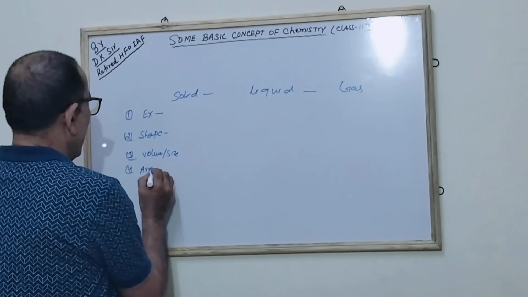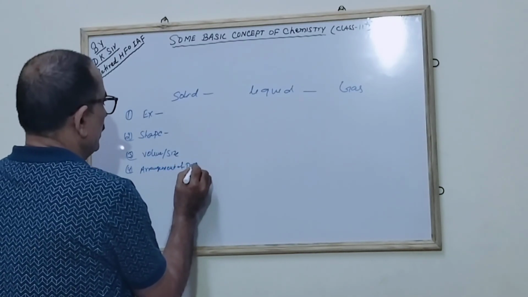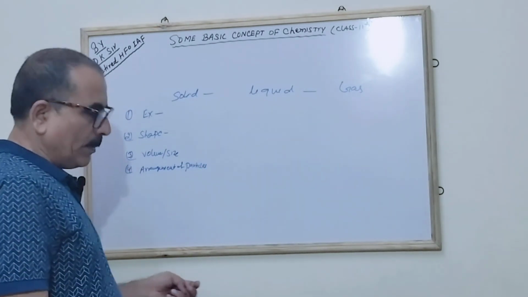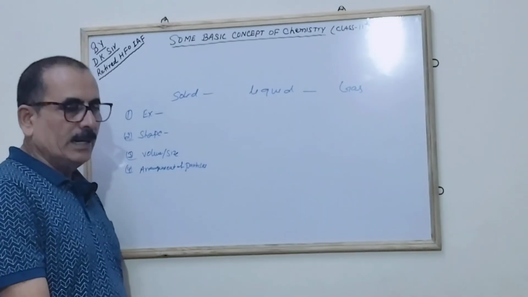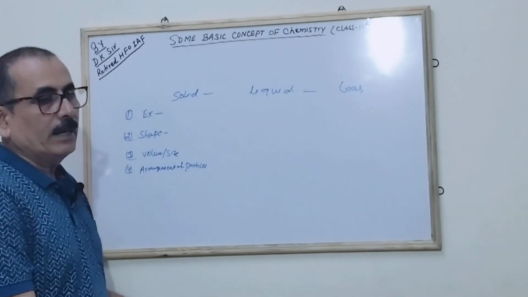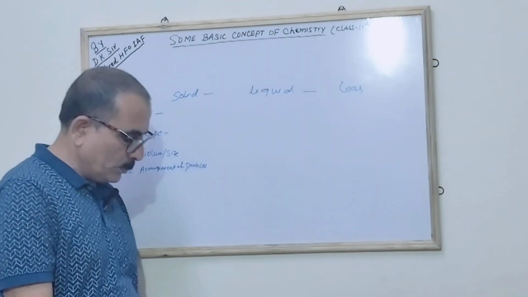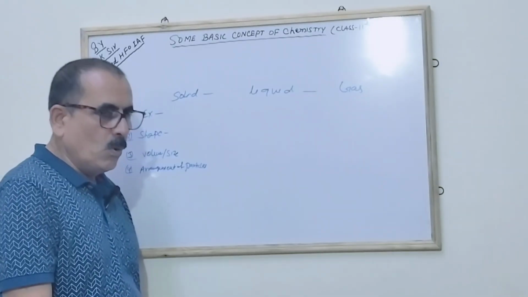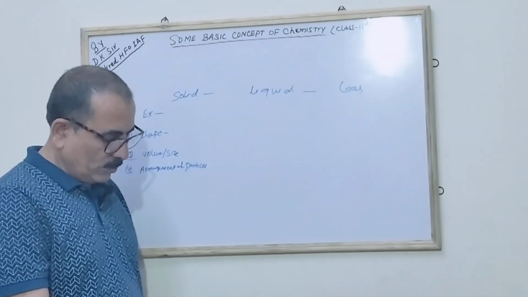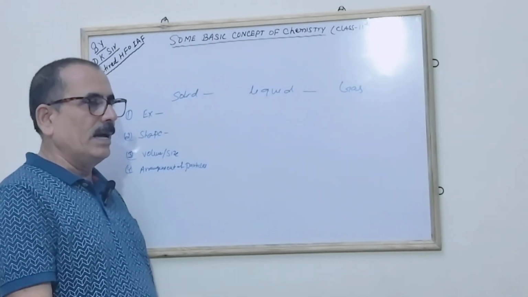The fourth is arrangement. Arrangement of particles. Correct? Particles. And the arrangement of the particles: the particles are held very close to each other in an orderly manner. It is properly in order, put in sequence there. The particles have more gap in the case of the liquid, and the particles are far apart from each other in the case of the gases.